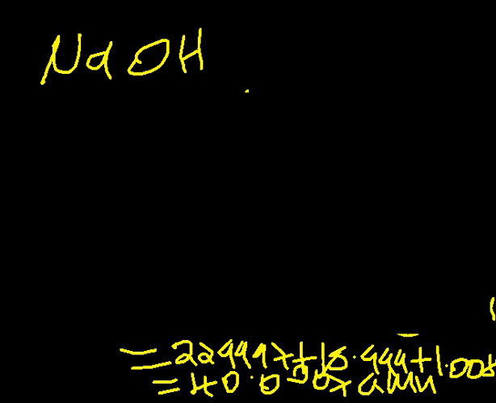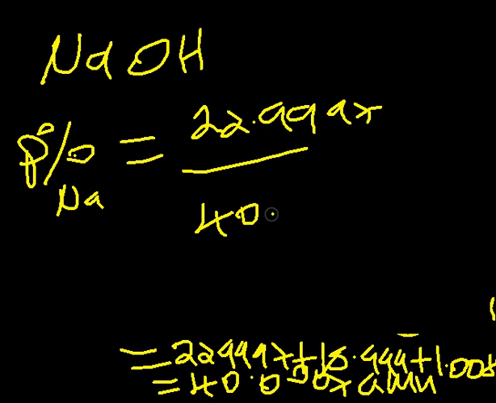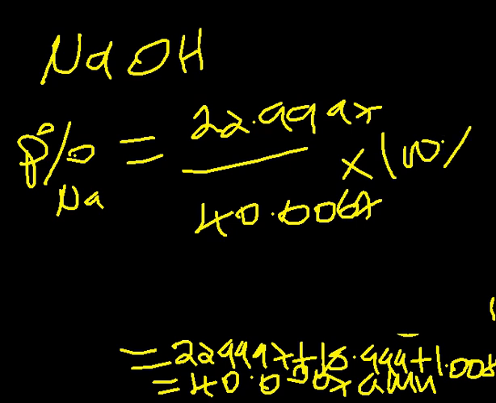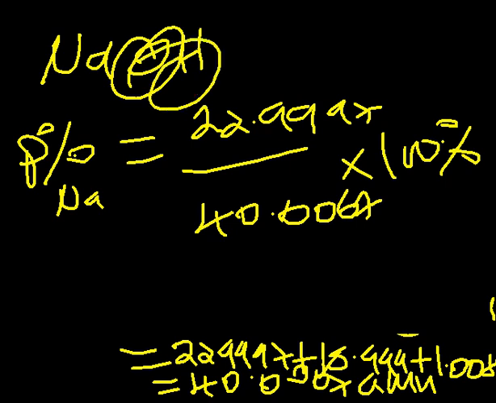Next we'll have the percentage composition of each element. Let's start with the percentage composition of sodium. That will be given as the mass of the sodium, which is 22.9997, divided by the total, which is 40.0067, times 100%. Then you'll be able to have the percentage composition of the sodium. And do the same for oxygen as well as hydrogen. So the principle remains the same.